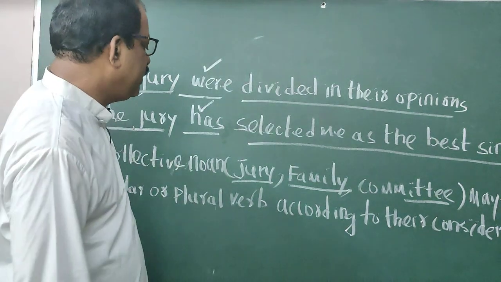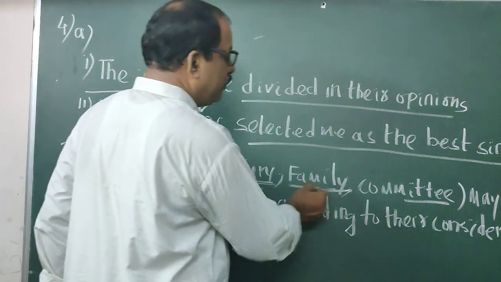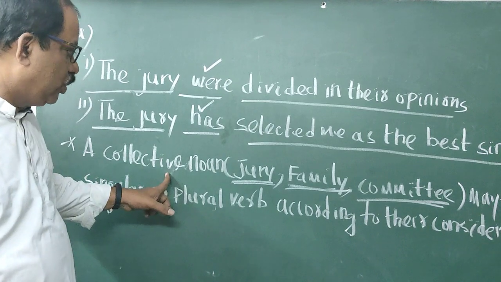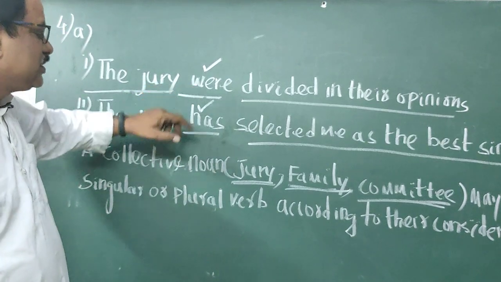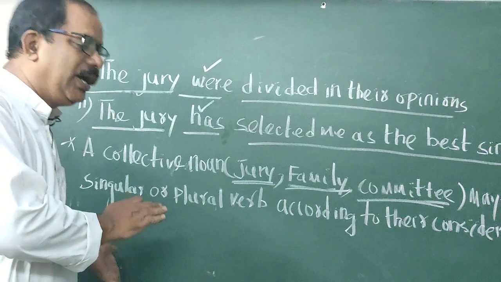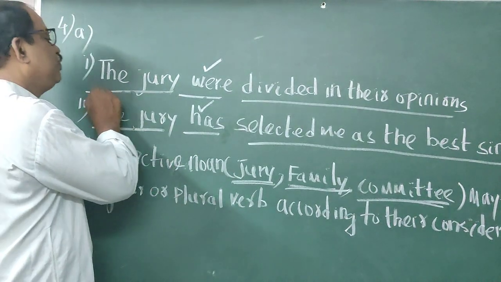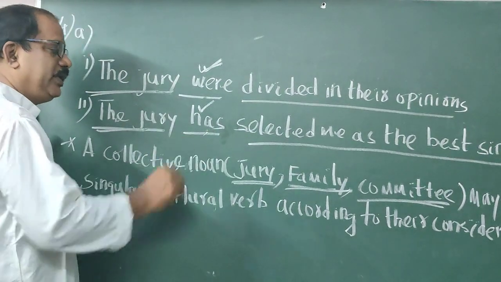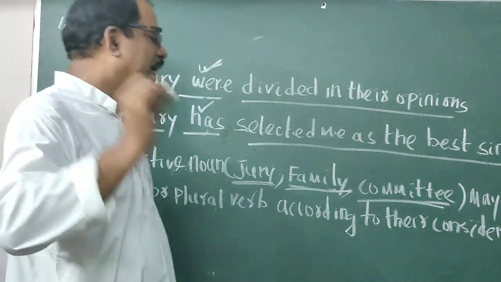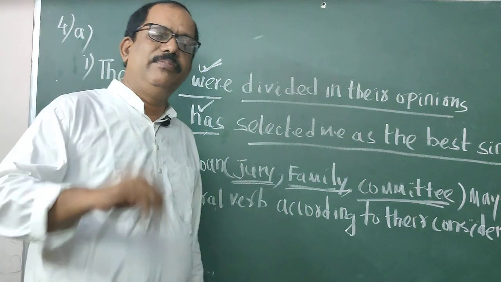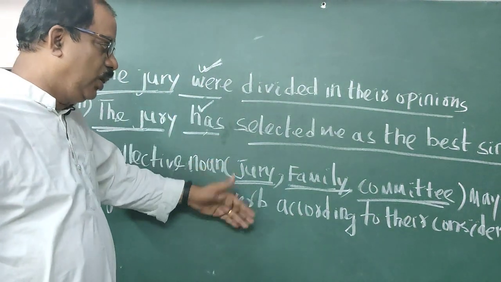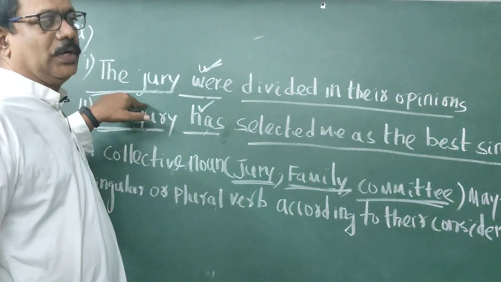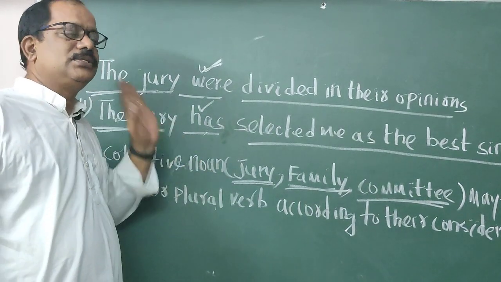So children, remember, jury, family and committee, nouns like these are called collective nouns. The verb depends on whether it is telling about plural or singular. Here it is plural, so have. Here it is singular, it has. So committee has, committee have. Family has, family have. So these are collective nouns. It depends on whether it is telling about singular or plural. You have to think, then you have to answer.